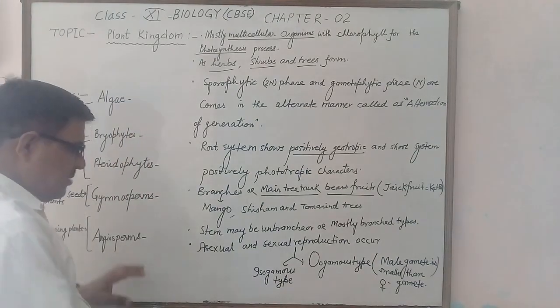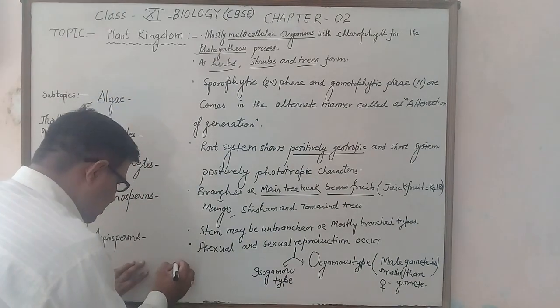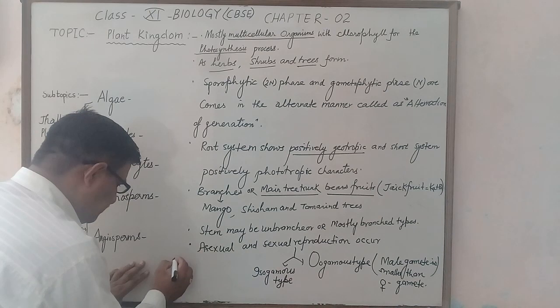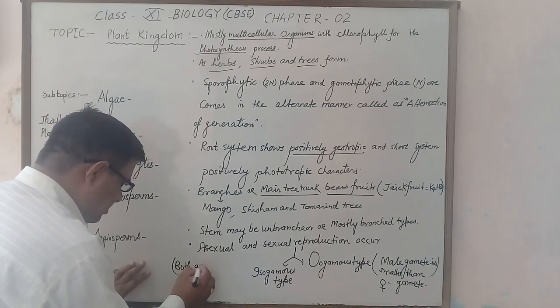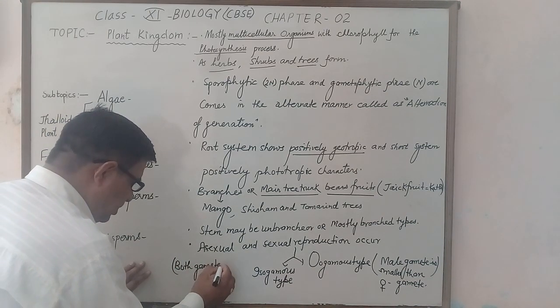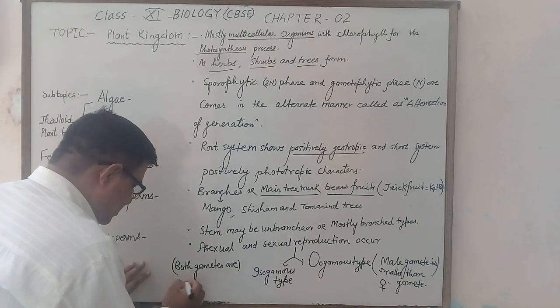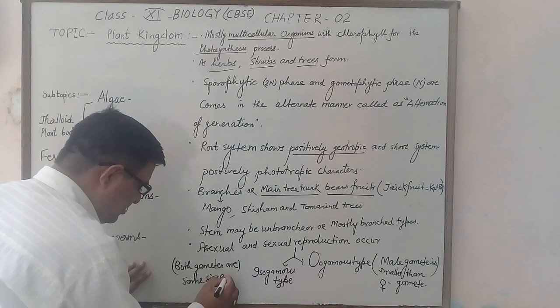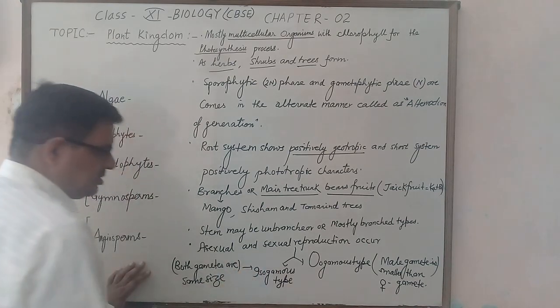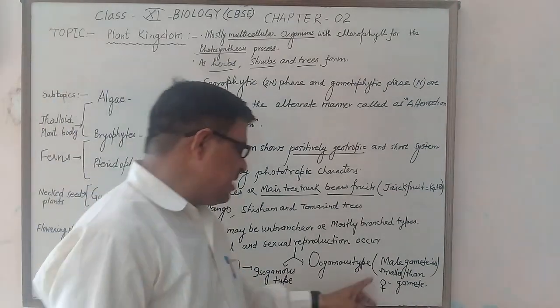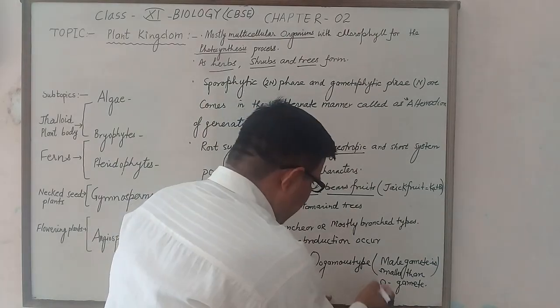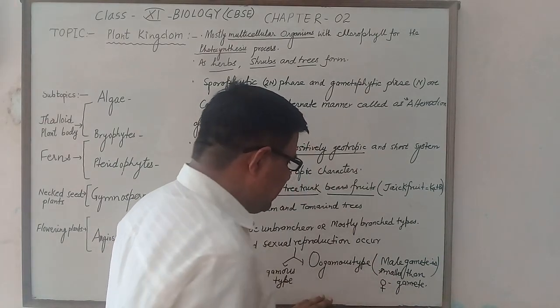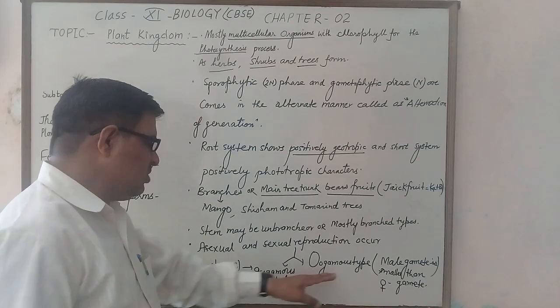And in case of isogamous, both gametes are similar. If both gametes are the same size, it is called isogamous. And if the male gamete is smaller than the female gamete, it is called oogamous type.